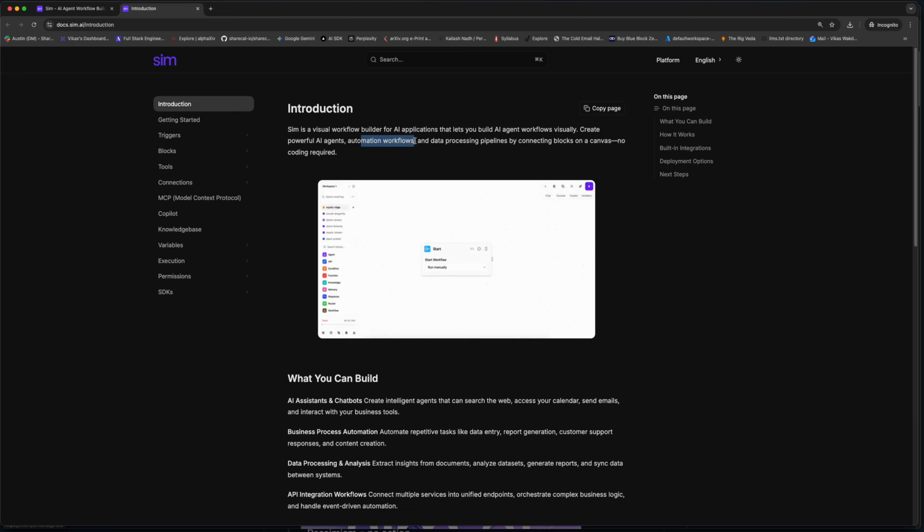Give me all the notifications that I received from any dash person. So that is called an automation workflow, or data processing pipelines, built by connecting blocks on a canvas, no coding required. So this is a no-code tool.